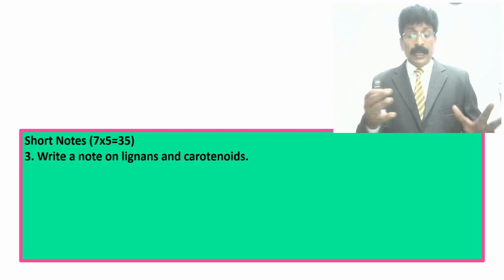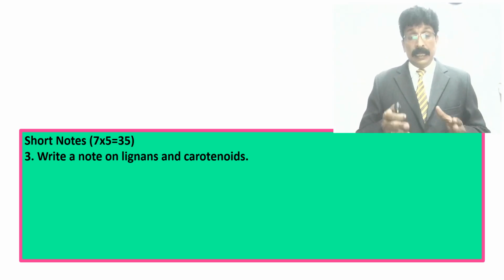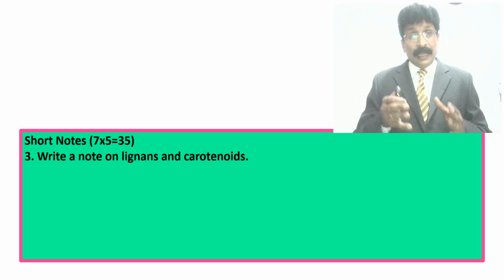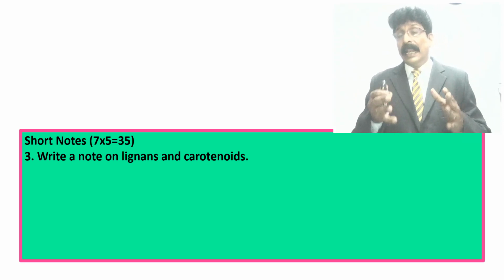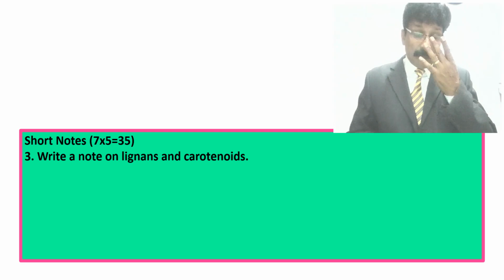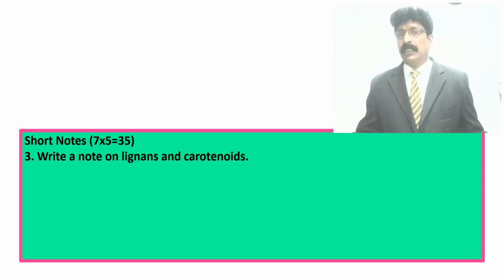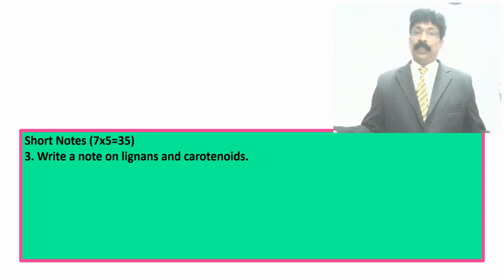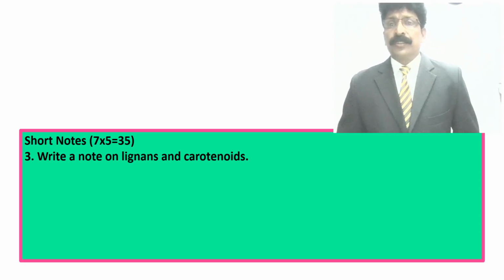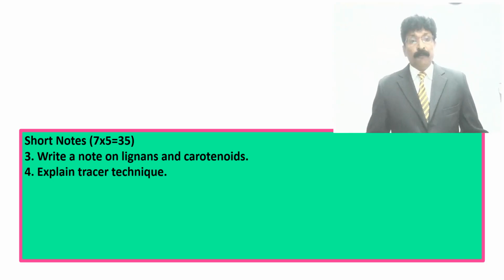But anyhow, you should write specifically for 5 marks what lignans are, what their pharmacognostical application is, what their pharmacological uses and therapeutic application are, and for carotenoids, what their therapeutic application is and what their source in plants and animals is. And number 4, explain tracer technique.